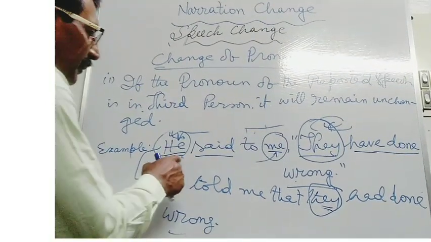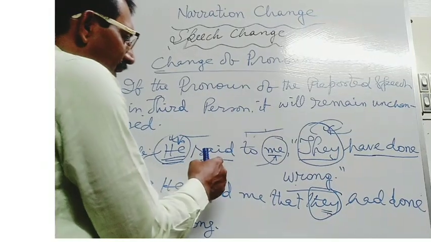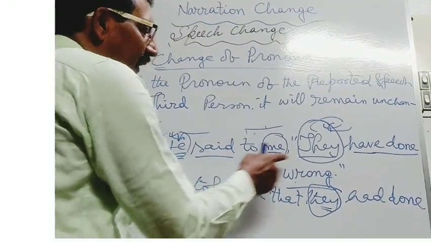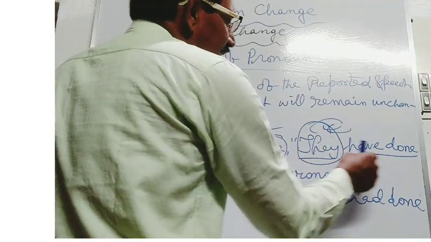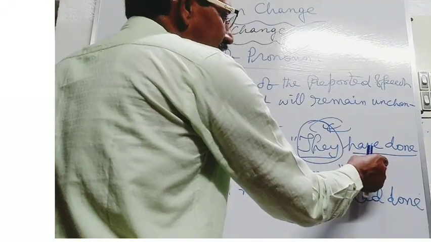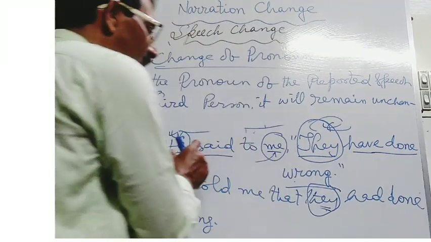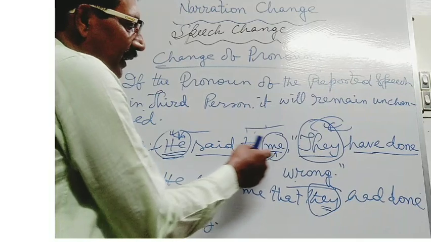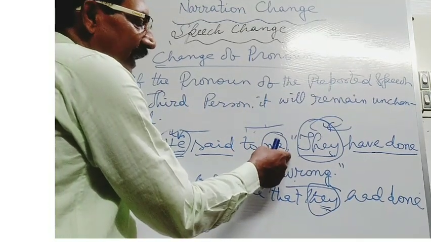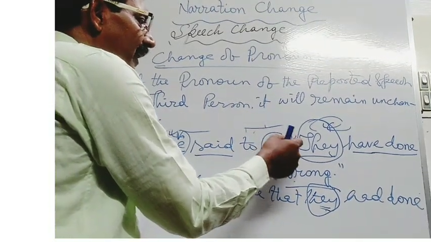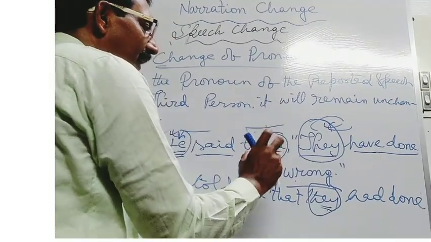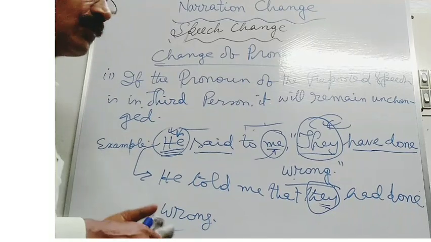First, the speaker will be there at the time of reporting the speech. Just after using the reporting verb, a comma will be used, and the speech of the speaker will be quoted within inverted commas. That is the real words of the speaker.